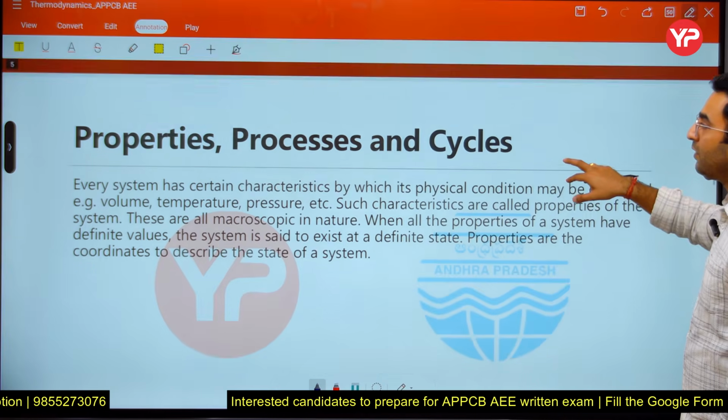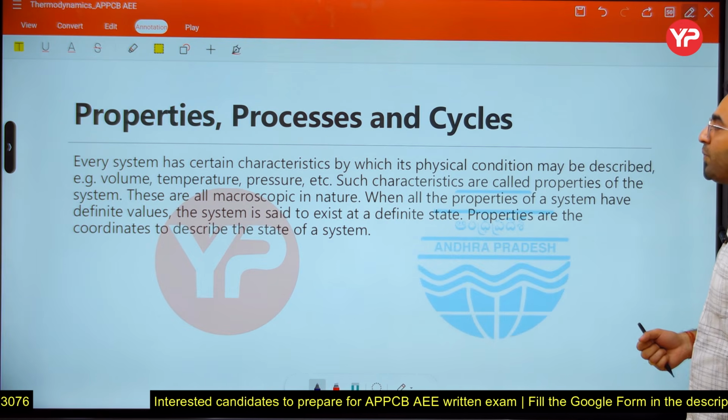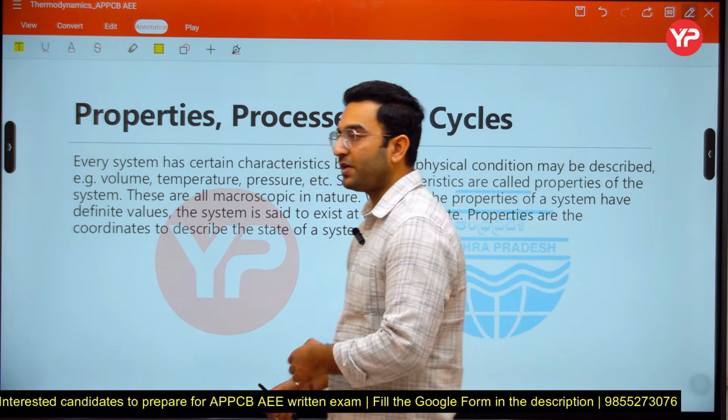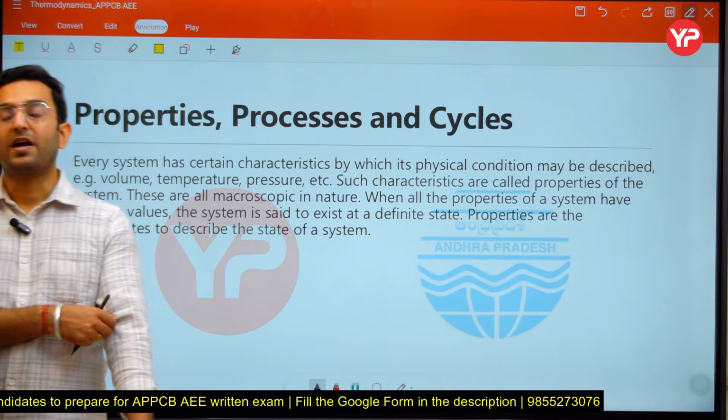Now the next word: what is the meaning of properties, processes and cycles here? First of all, whenever we talk about properties, they are nothing but the characteristics of the system.